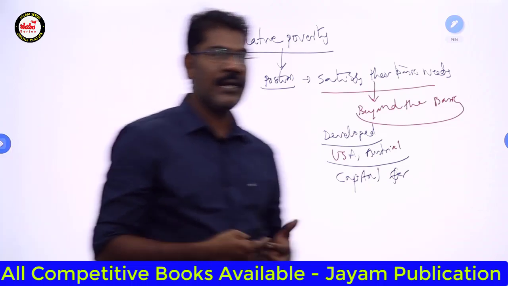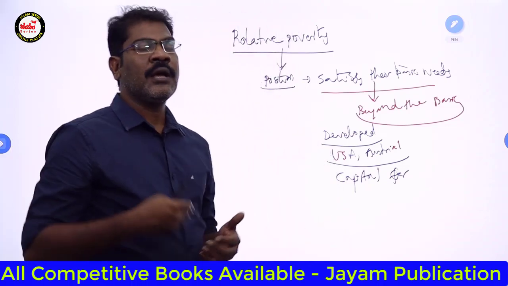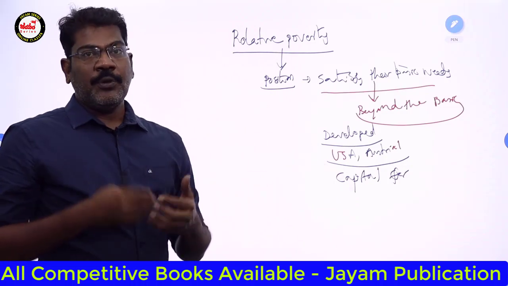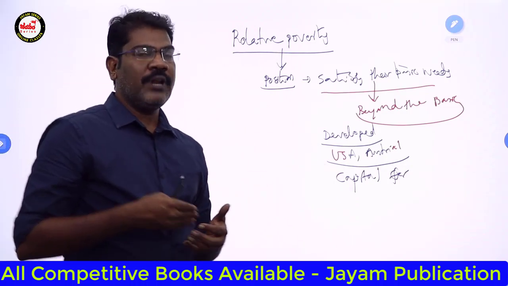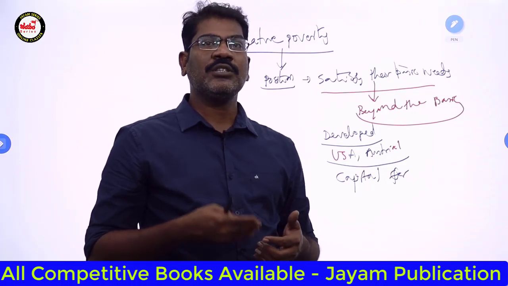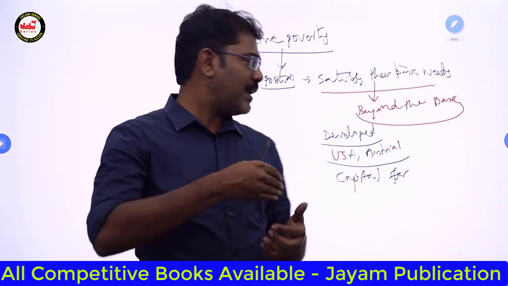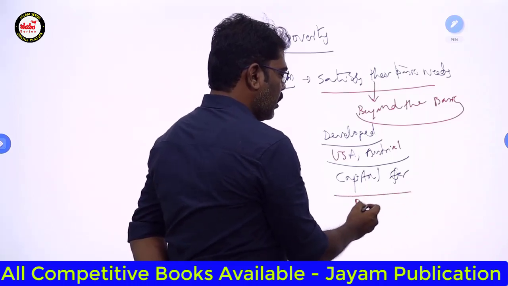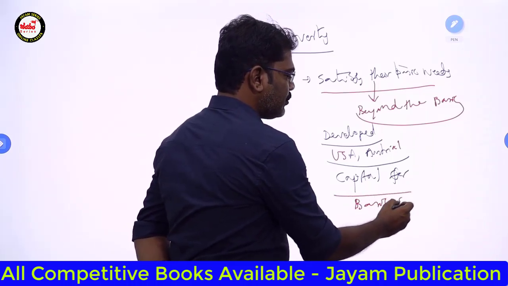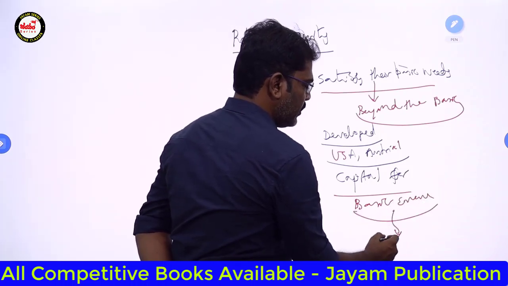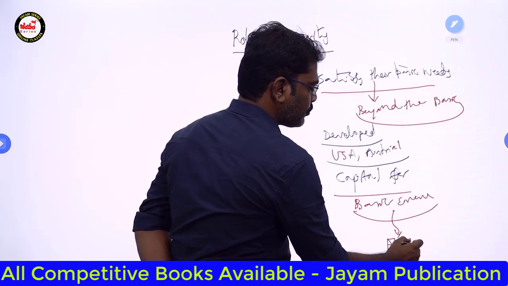Please remember it like this; I will explain it completely in the national income topic. So these countries have high capital formation. Because of this reason, the country is providing all the basic amenities to the people for free.